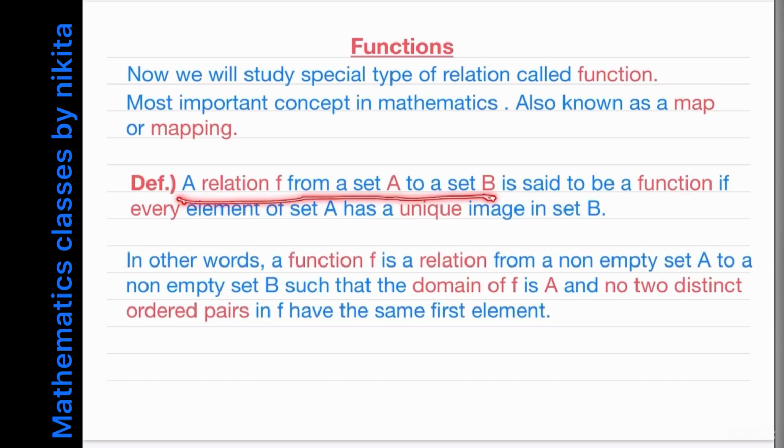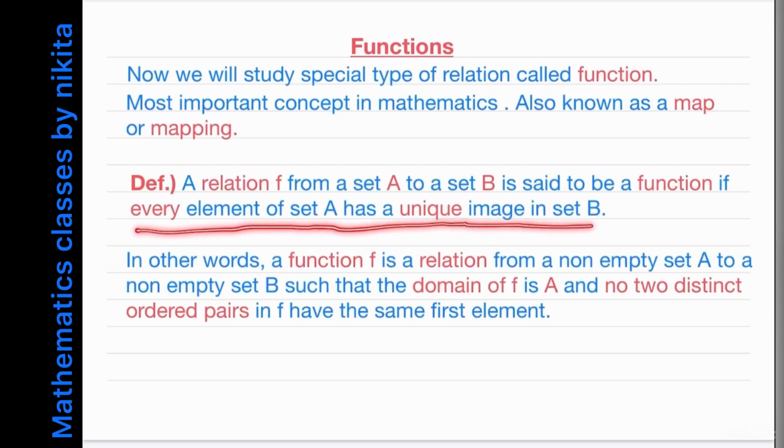Okay, so subset of A cross B, and this subset is derived by describing a relationship between the elements of A and the elements of B. A relation F from a set A to a set B is said to be a function if every element of set A has a unique image in set B. Now these two words are very important. Every element of set A has a unique image in set B.